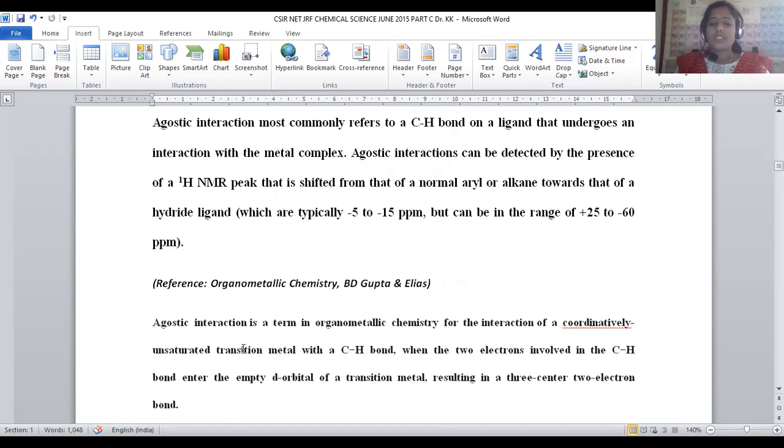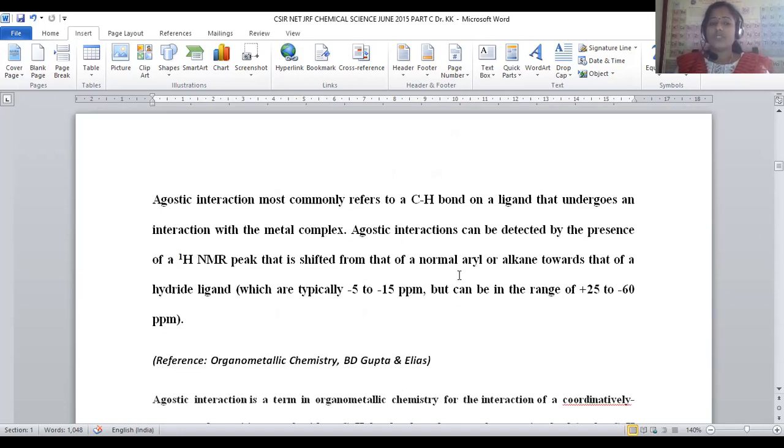Now let us see what is the main reason. Just now we discussed what agostic interaction is. Agostic interaction is most commonly because of a carbon-hydrogen ligand that undergoes interaction with the metal, a kind of three-center two-electron bond formation.